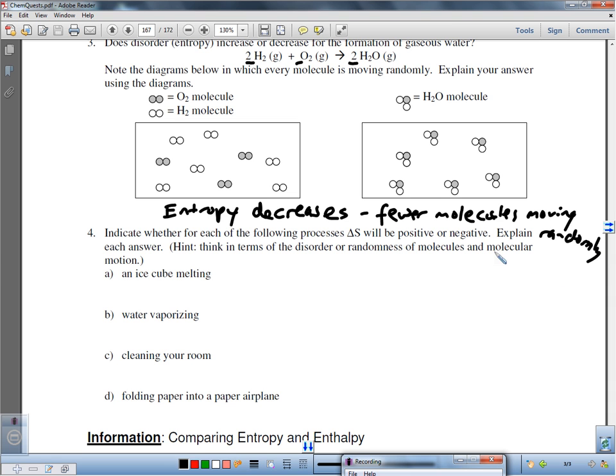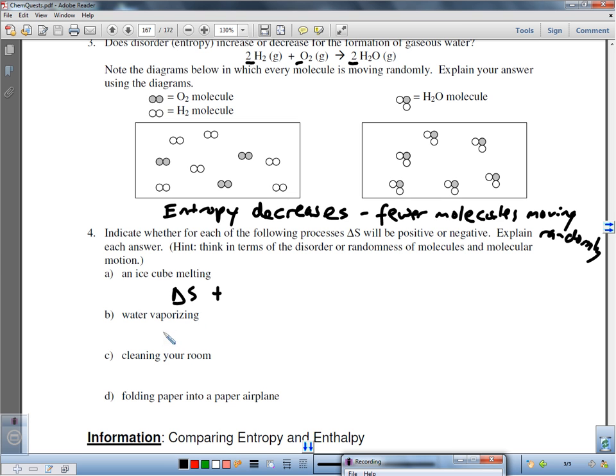Boy, good writing. Alright, so number 4. As you went through this with your tables, hopefully these went okay. Think in terms of disorder. As an ice cube is melting, delta S will be positive, because it's becoming more disordered. Solid is more ordered than a liquid, so it's going to become a positive.